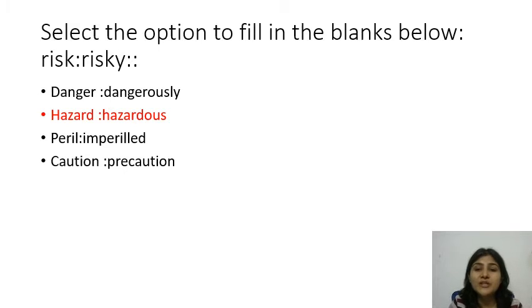Select the option to fill in the blanks below. If risk is risky, then what is the equivalent for that? The answer is hazard, hazardous. Option A is wrong, because it should have been danger, dangerous, and not dangerously. The third option is given peril. Okay, it should have been perilous. And then for caution, it should have been cautious. So the correct answer is hazard, hazardous, and the other options are wrong.